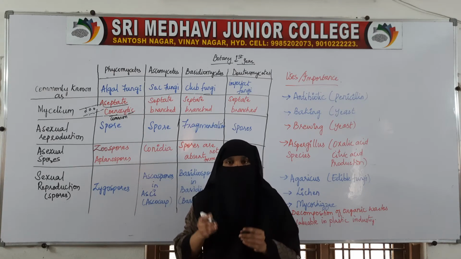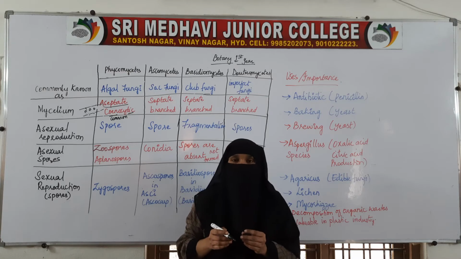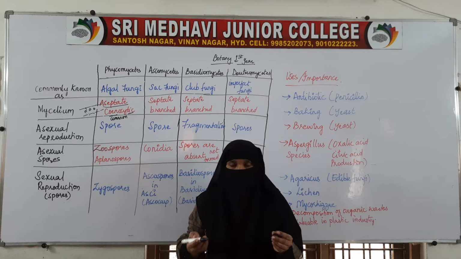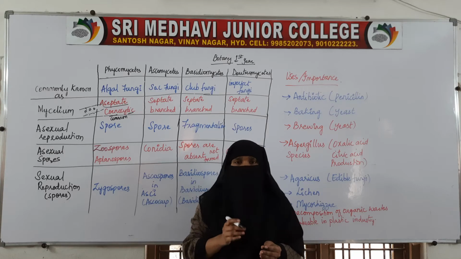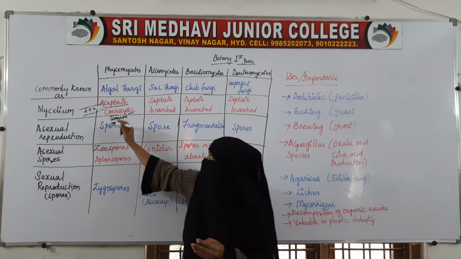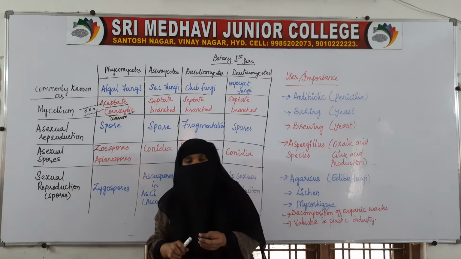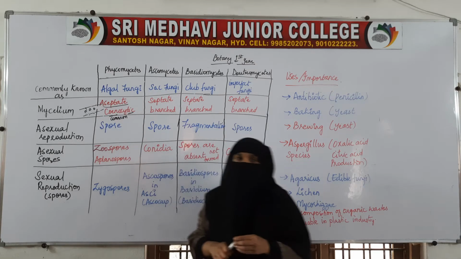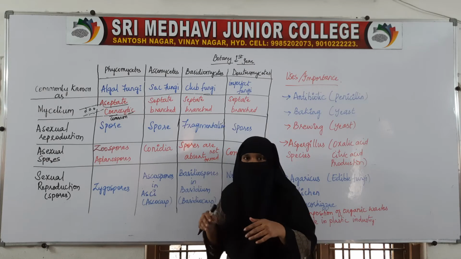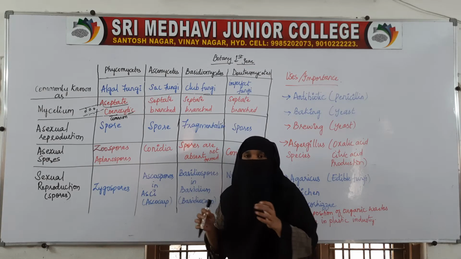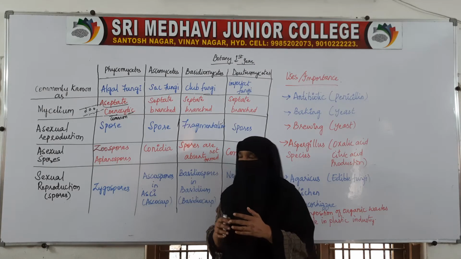That is why it is called aseptate. Aseptate, A means absence of septa, that is absence of wall. So, when there is no wall, there won't be any compartments. So, in Phycomycetes, the mycelium is aseptate and the cenocytic condition will be seen. In one compartment only, many nuclei and all the cytoplasmic material will be present.